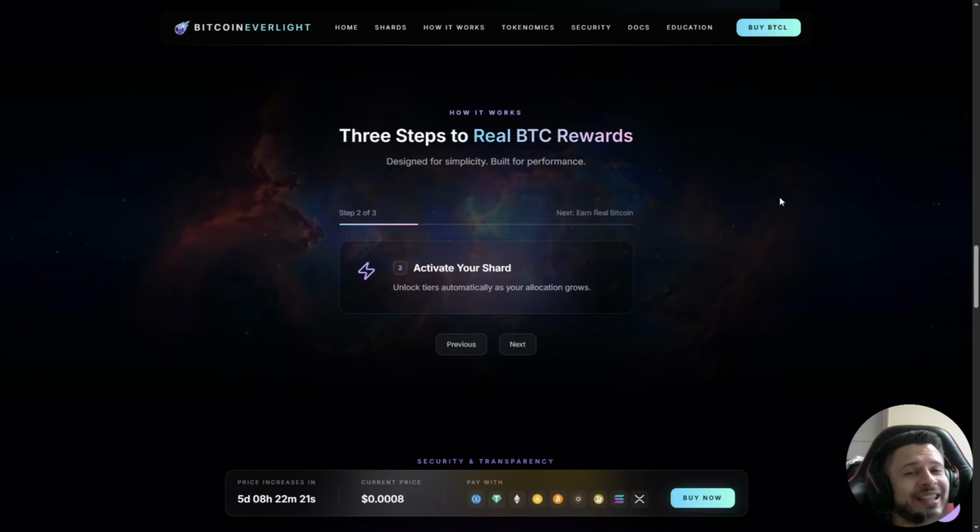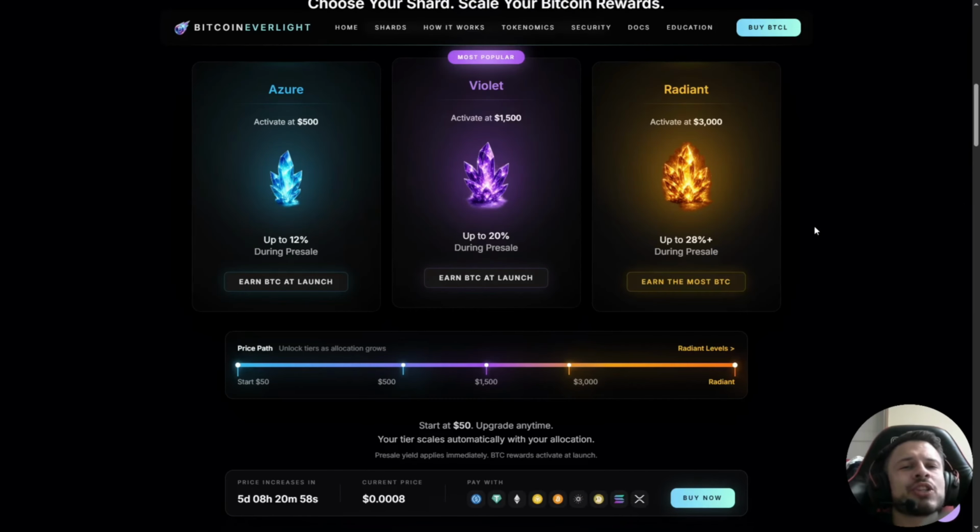Another important detail: tokens cannot be transferred during the presale. That means all commitments are final until the launch phase. This ensures stability during the network's early formation. But this presale phase is only the beginning, because once the network launches, the economics completely change. When Bitcoin Everlight transitions to mainnet, shards evolve from presale incentives into real network participants. The reward model shifts from fixed incentives to performance-based Bitcoin rewards.